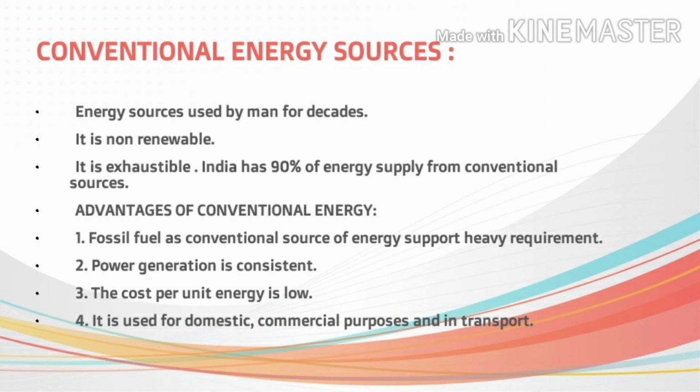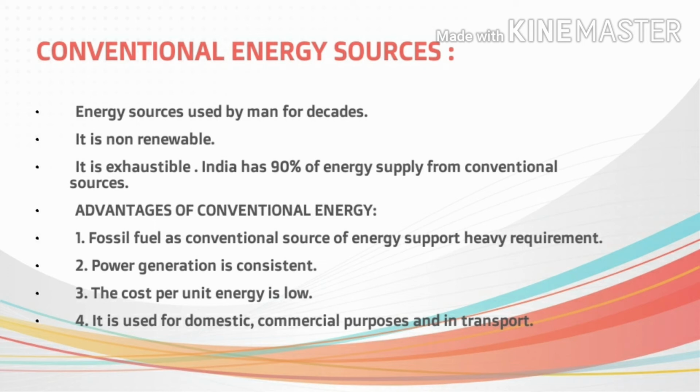The second one is that power generation is consistent. The power generated from conventional sources like coal, petroleum, natural gas, and running water is very consistent and reliable. There is a regular supply of energy, and the same amount of energy is supplied